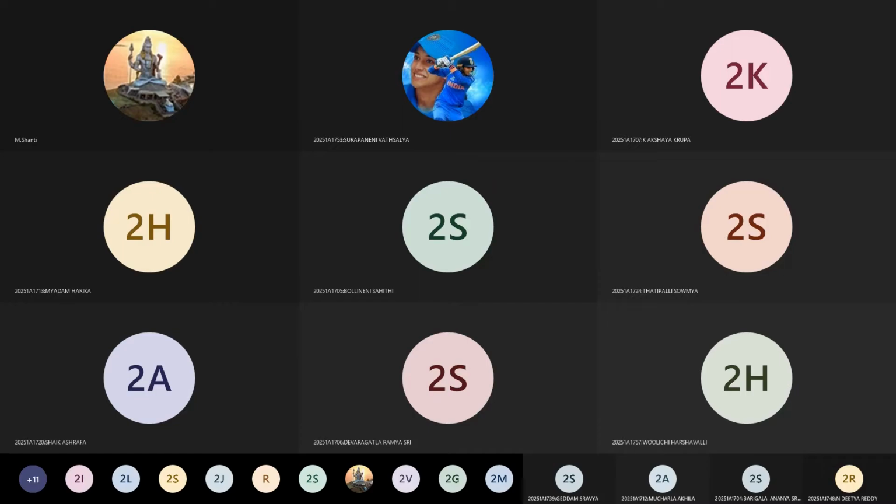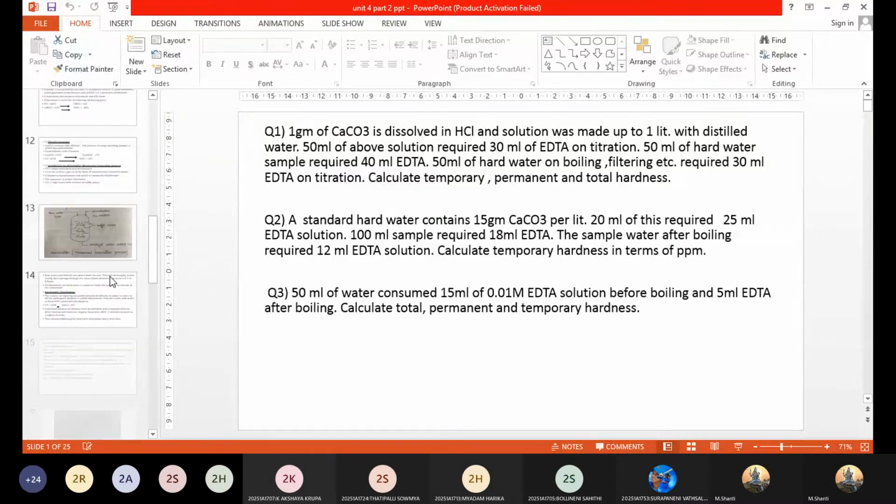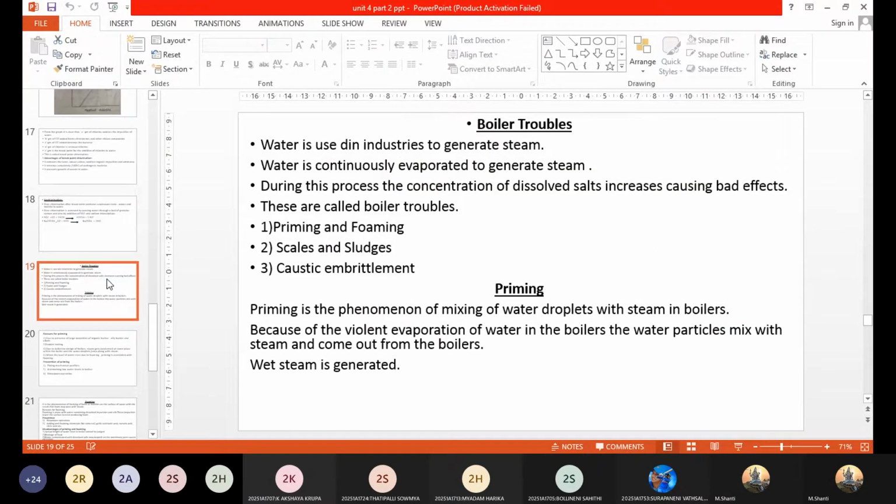So what are the troubles which we encounter if you are using the hard water for steam generation? That is the question here. These are called as the boiler troubles. So the problems you face when you are using hard water in the steam generator, that is your boiler. Okay, so these are those problems.